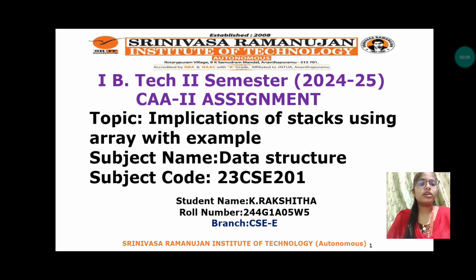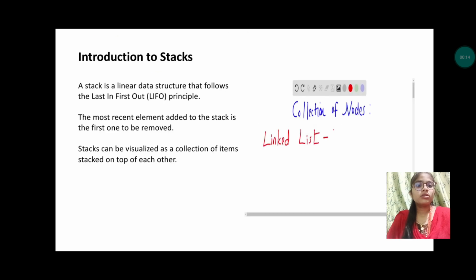Today, my data structure topic is about implementation of stacks using arrays with examples. Before digging into the implementation of stacks, let us know what actually a stack is all about. A stack is a linear data structure that follows the LIFO principle. LIFO is nothing but last inserted, first out.